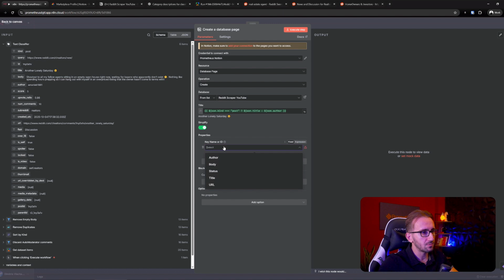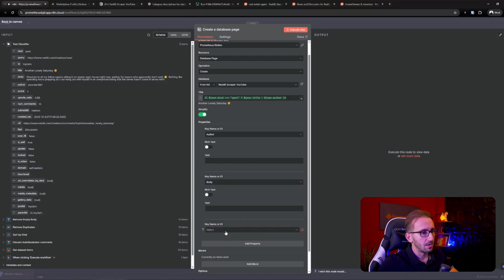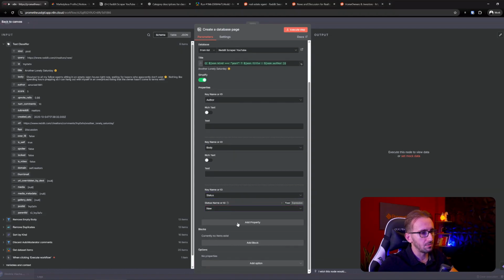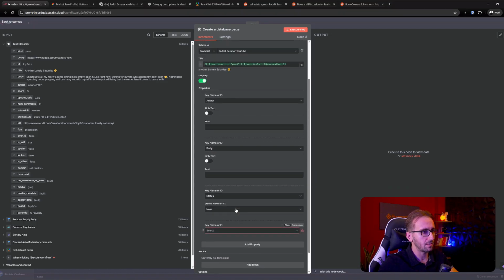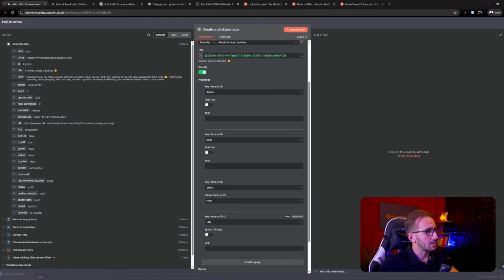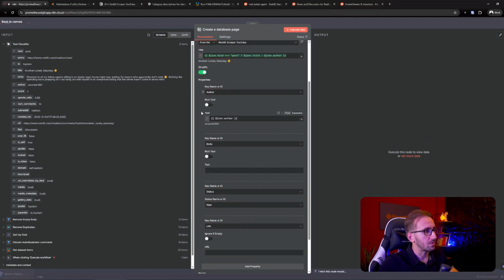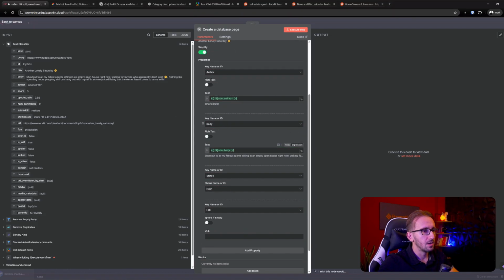Now for properties, we're also going to add the author. We are also going to add the body, and the status is going to be new. And finally, we're going to add the URL, but for some reason it's still loading, so I'm just going to give it some time. Okay, we have it. URL. Let's connect them one by one. For the author, we're going to add the author. For body, we're going to add the body.